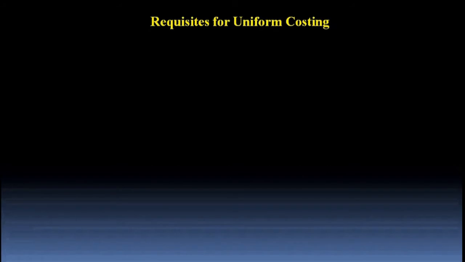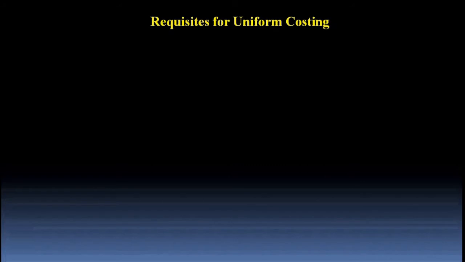Certain conditions are desirable for effective introduction and successful implementation of uniform costing system. You should understand that 100% fulfillment of these conditions is not always possible, but sincere efforts need to be made towards such similarities before a uniform costing system is installed.